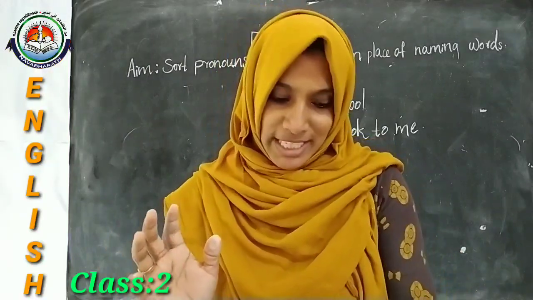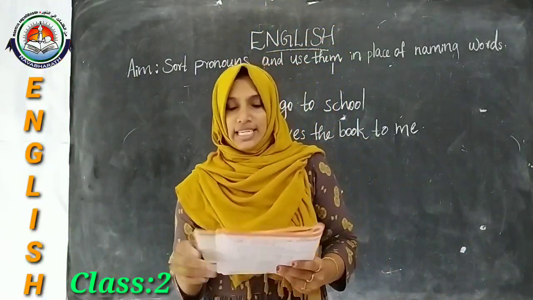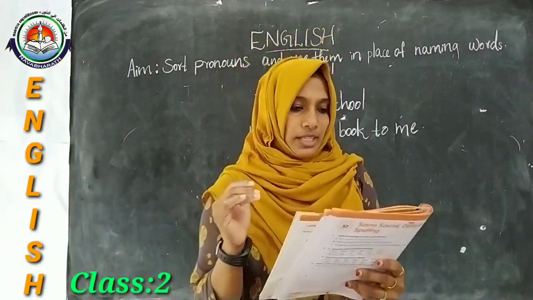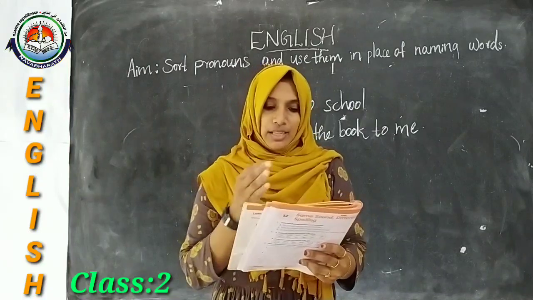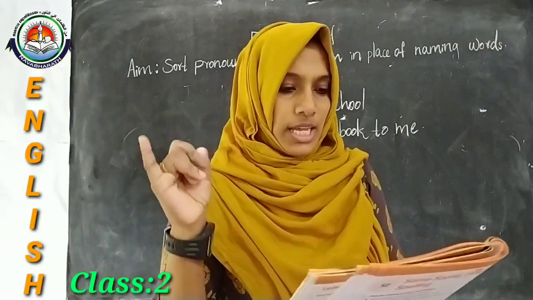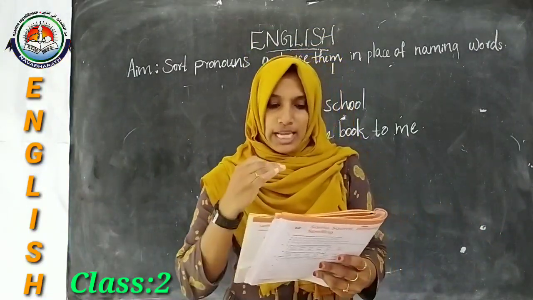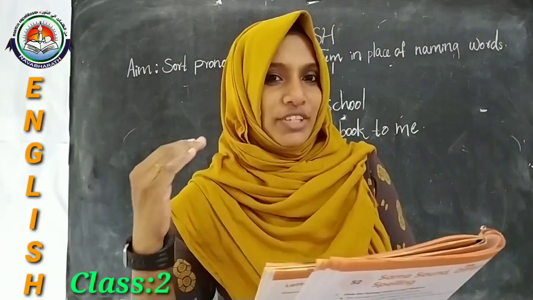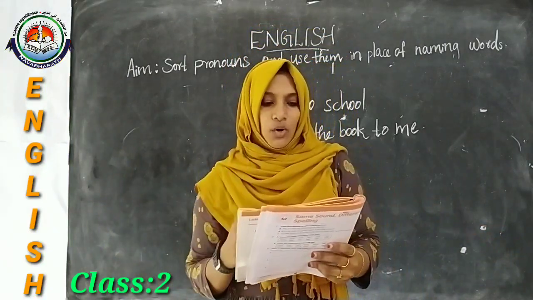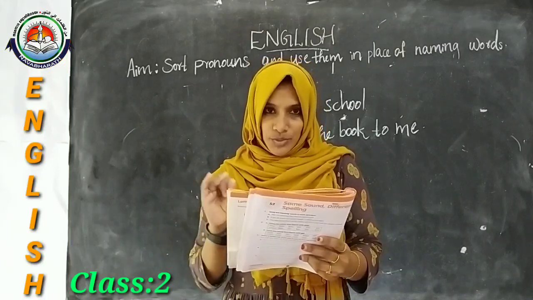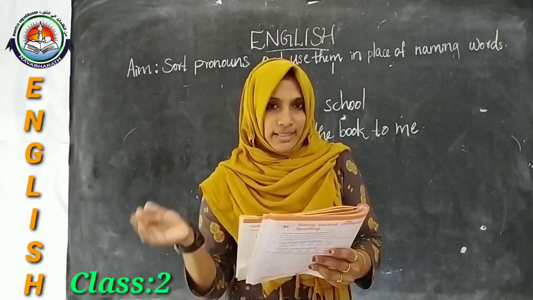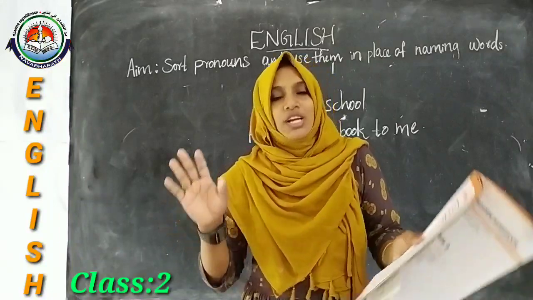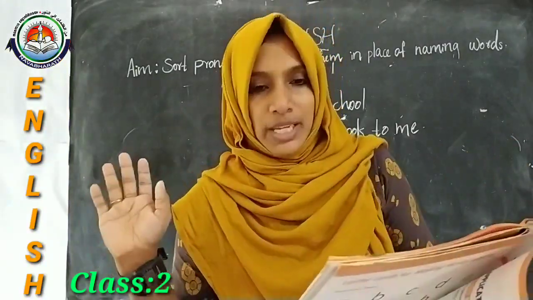Okay, now let's move to page number 33 of your workbook, S3, Using Pronouns. Fill in the blanks with the correct pronouns. Here you have to fill these blanks with the correct pronouns. A. Bunny is a funny mouse and Dash lives in a big house. So here, instead of Bunny we can use he. B. Rahul and I are good friends. Rahul and I are more than one person, so we can say we. They love to play with each other.